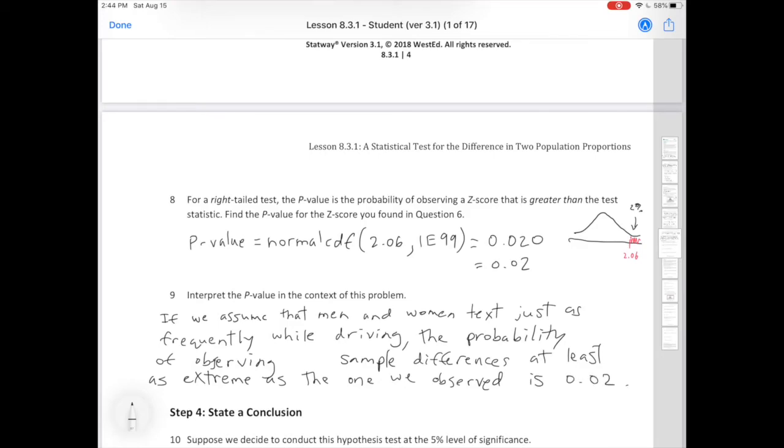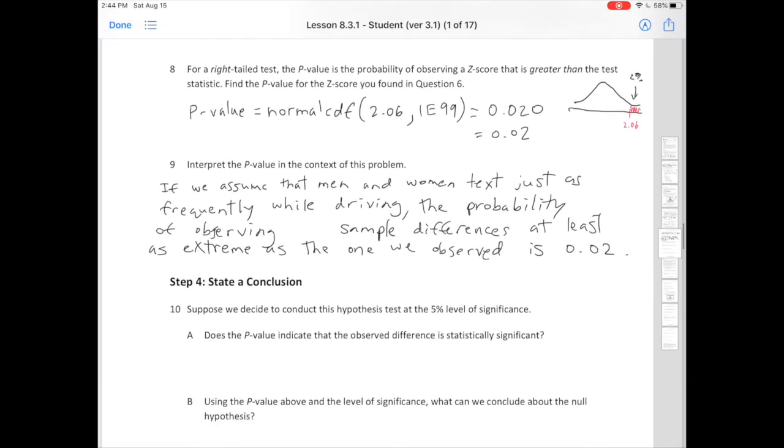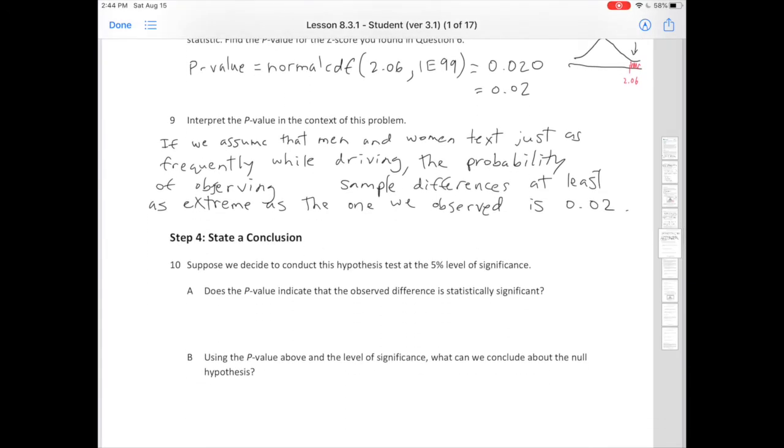Right, now this is what we're saying. We're saying the chances of finding something as extreme as what we did or more extreme is 0.02, which is very unlikely. And so that's the whole point. If we are assuming the null and that's what we get, it means the null must not be true. Okay.